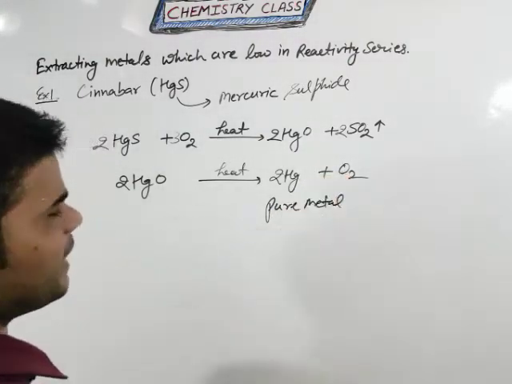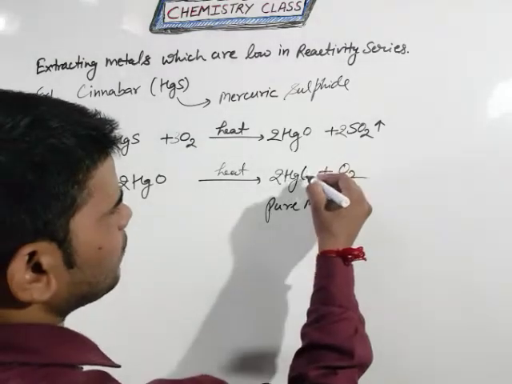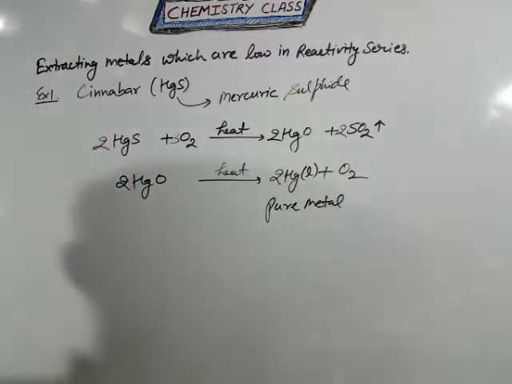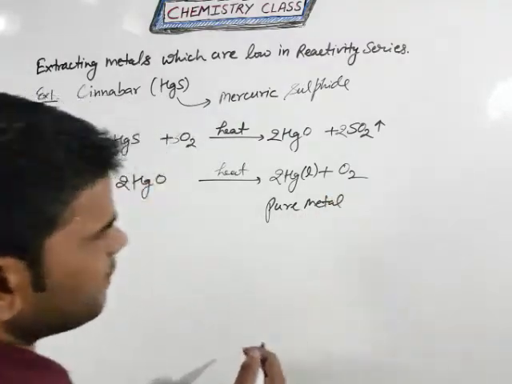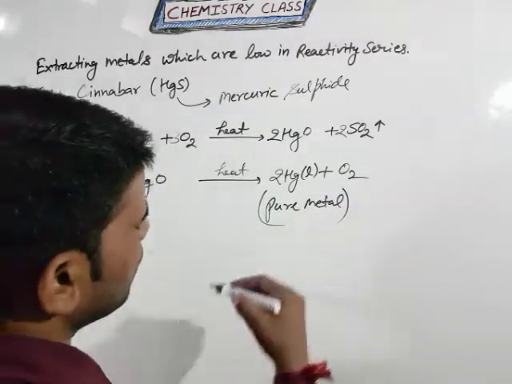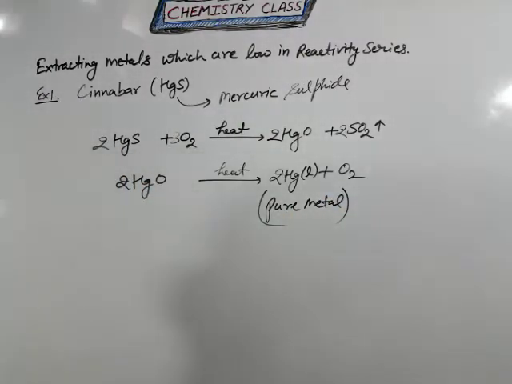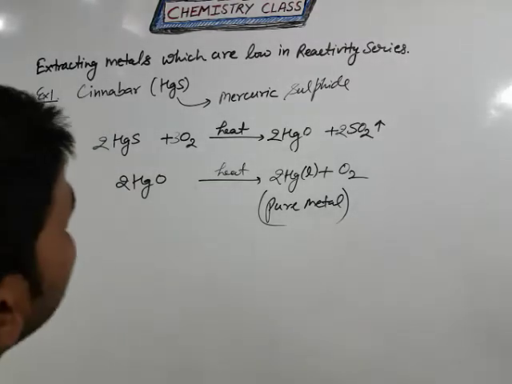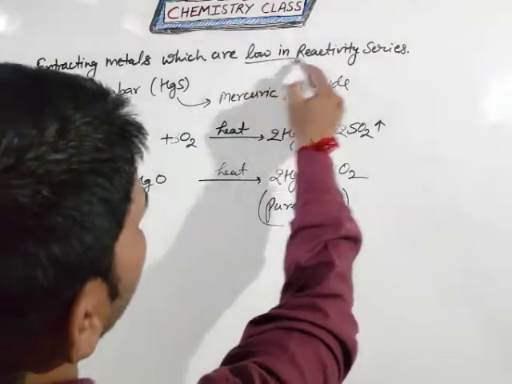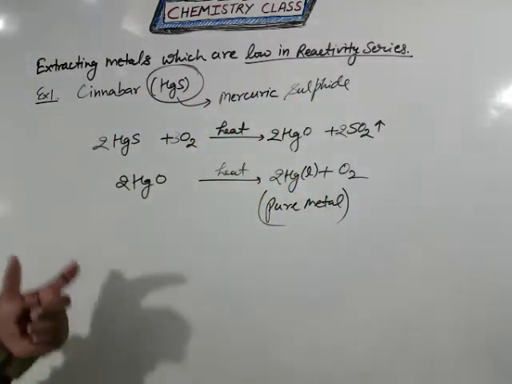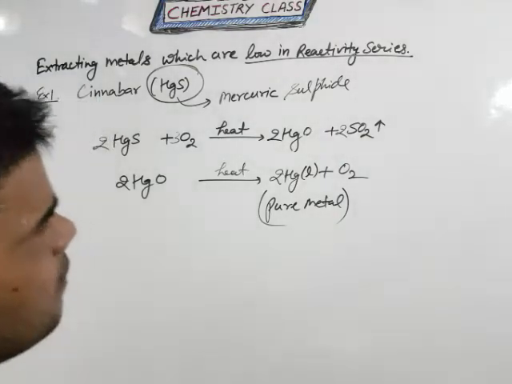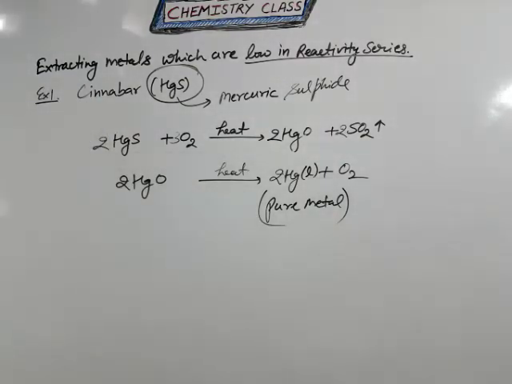We know very well mercury exists in the liquid state, which is the nature of this pure metal. Clear? So this is the best example of extracting metals which are low in the reactivity series. Mercury has a low position in the reactivity series.